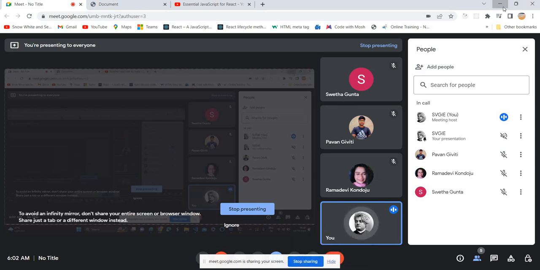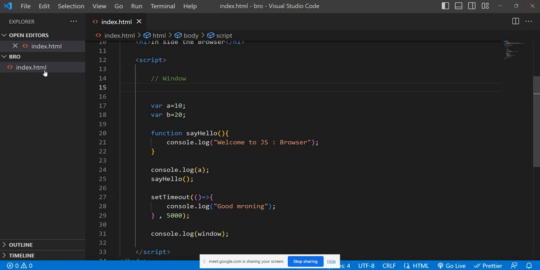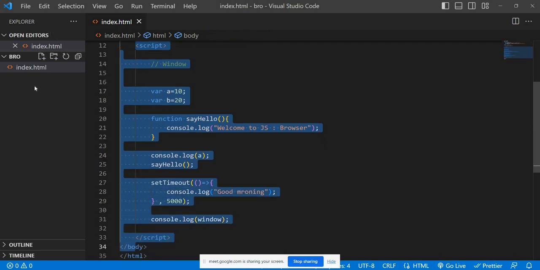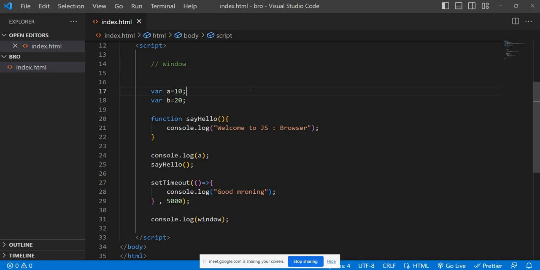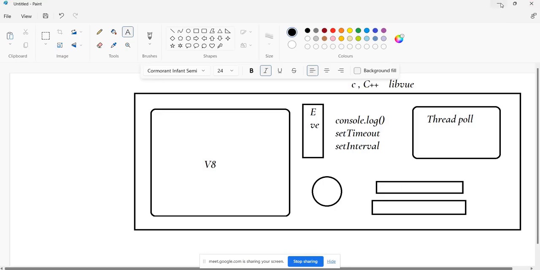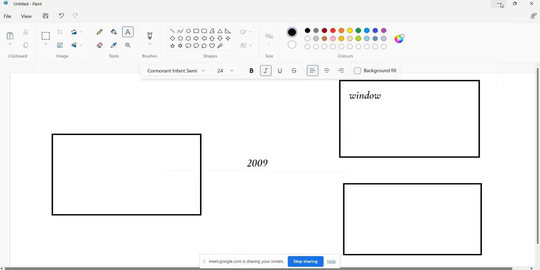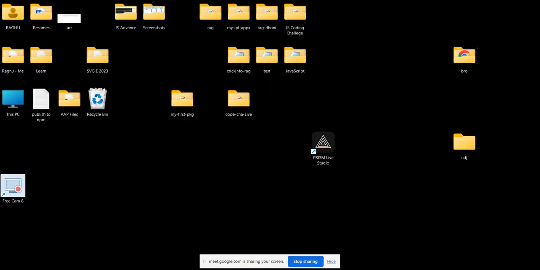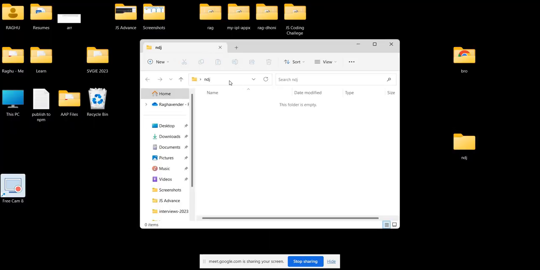In the browser, the window object is a very important thing. When it comes to the server, here we have an HTML file. I have written all the JavaScript code in a script tag, or you can create a separate JavaScript file and refer to that file in this HTML file. Both are the same. Now we are going to check where console.log, setTimeout, and setInterval are coming from. So now I'm going to Node.js1.